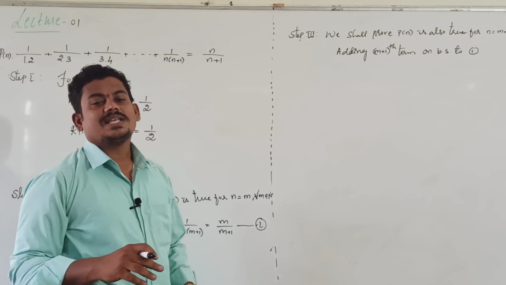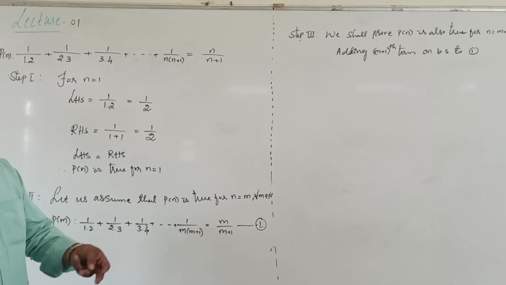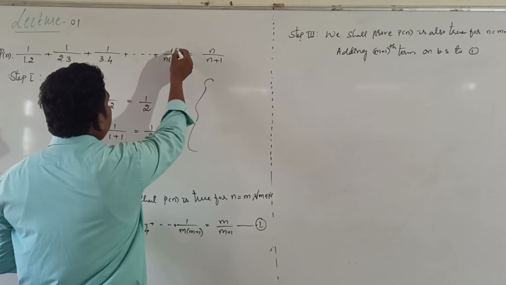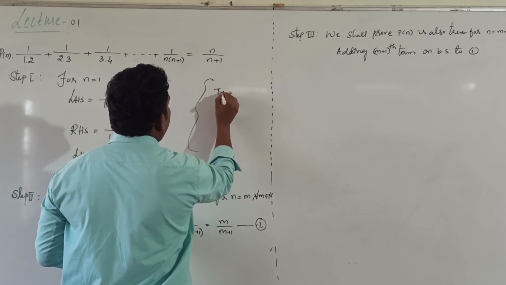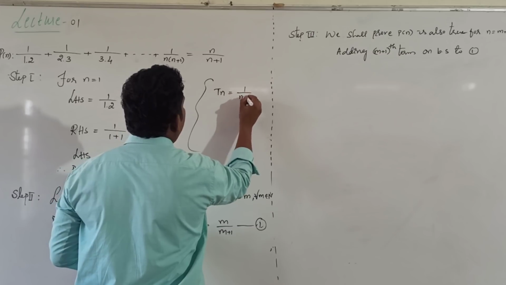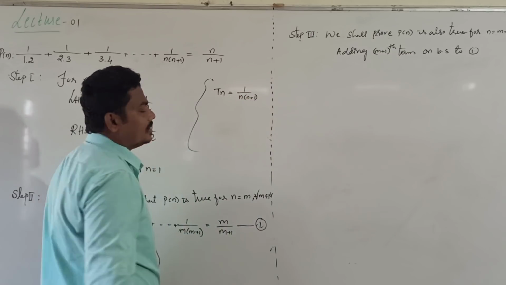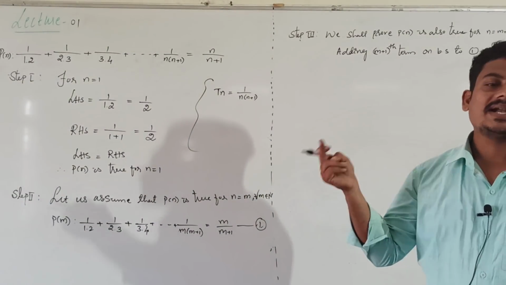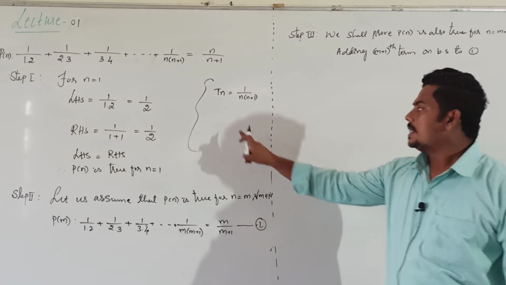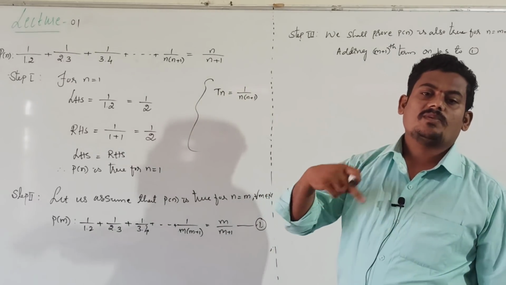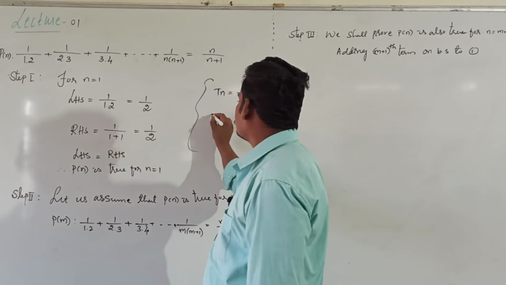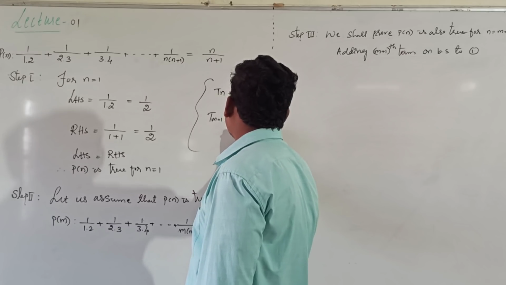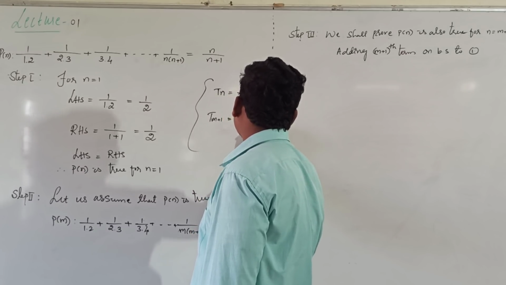Now tell me in this case what is the m plus 1th term. Before that tell me what is the nth term, the term in the nth position. This is our nth term, means Tn value is equal to 1 divided by n into n plus 1. Then what is the m plus 1th term? Here replace n as m plus 1. Why? Because we need the m plus 1th term. Tm plus 1 equal to 1 divided by m plus 1 into m plus 2.